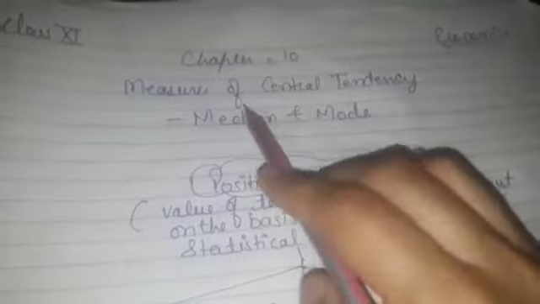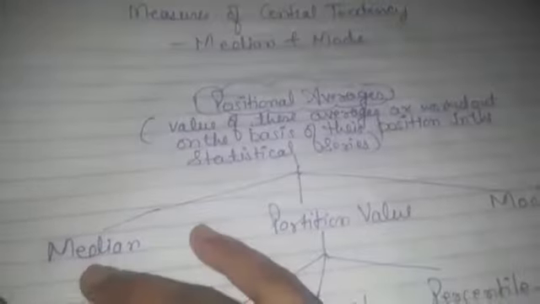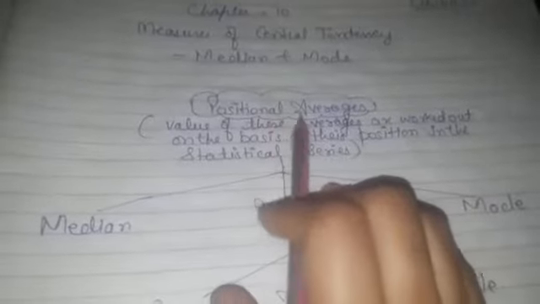Good morning, students. Today we are going to start chapter 10, that is measures of central tendency, median and mode. In the earlier chapter 9, when we studied the measures of central tendency, arithmetic mean, there we had come to know that positional averages are also a part of central tendencies. Positional averages are the values which are worked out on the basis of their position in the statistical series.